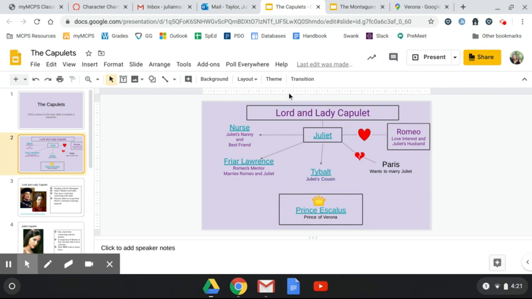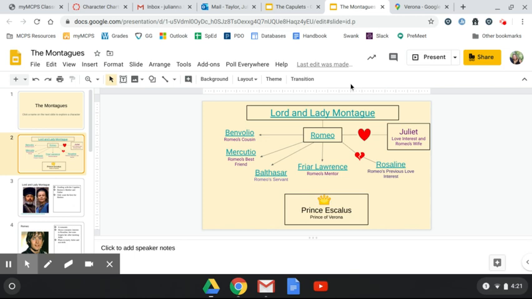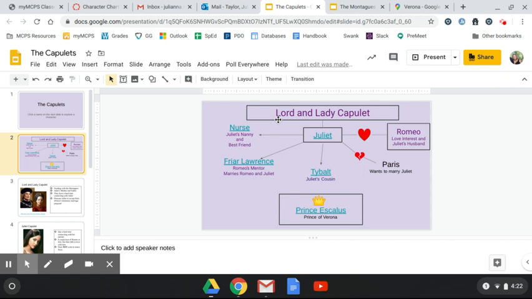Prince Aeschylus says to Lord Capulet and to Lord Montague, if you guys keep fighting, if there's another fight in these streets, guess who's going to be in trouble? You will, Lord Montague. You will be in trouble, Lord Capulet. It's going to be your heads if you guys start fighting again. So Lord Capulet and Lord Montague are like, we've got to end this. We've got to stop these fights. But the Capulet and Montague families hate each other. So it's hard to stop something that's lasted for a long time.